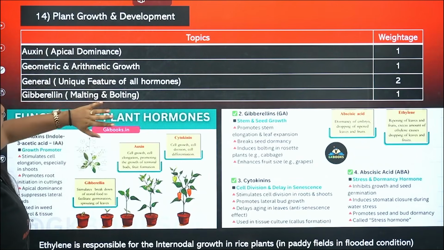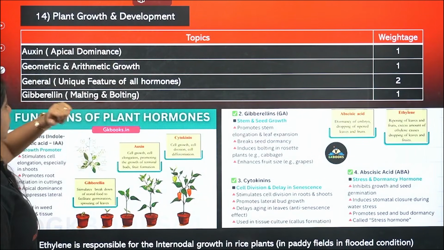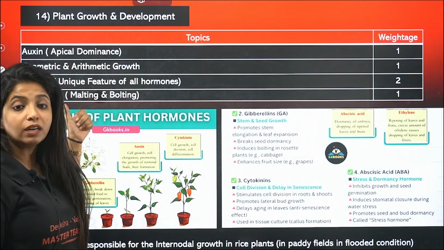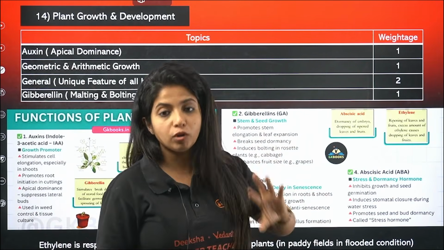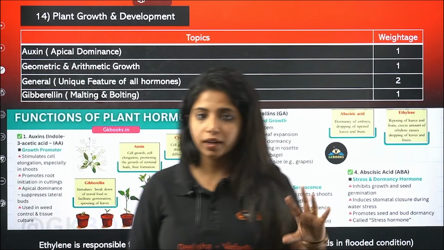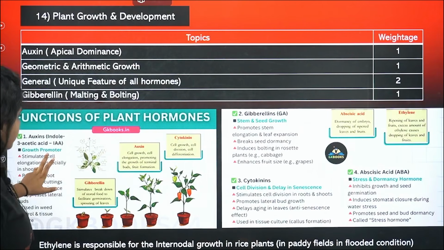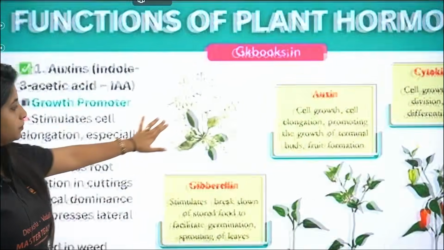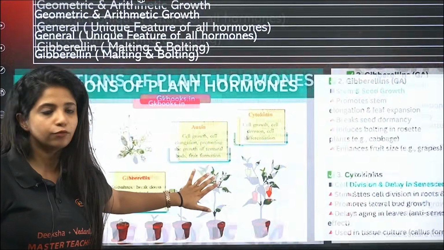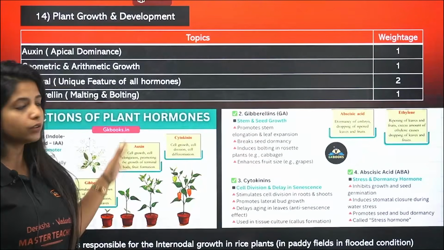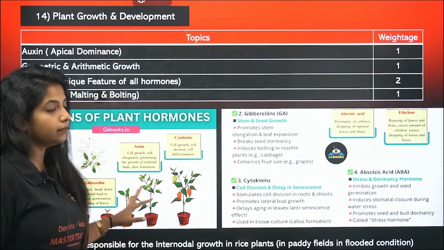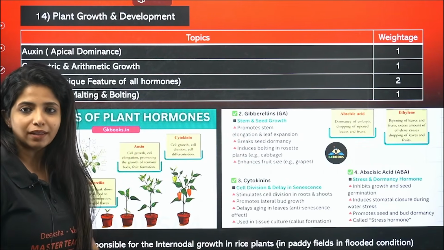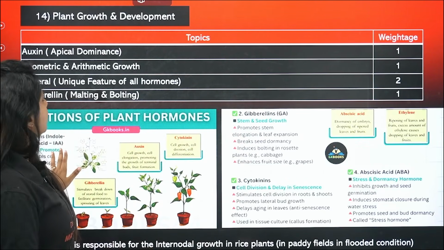Now, plant growth and development. Again, auxin, what is the use of it, apical dominance, and the general features of all the hormones. Gibberellin is responsible for malting as well as bolting, two things. Over here, I have given you the most important things for all of it, so please go through these. It could be really helpful for you to get an idea about the important role of hormones. And as I said, 5 PYQs might be there for you to solve. Just solve them, it could be helpful.